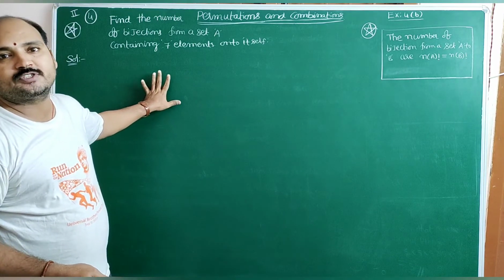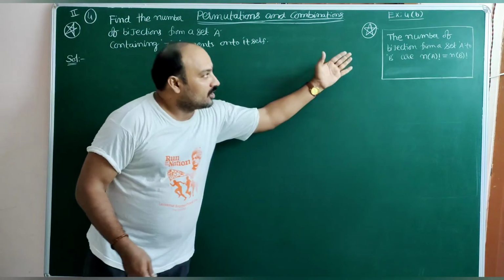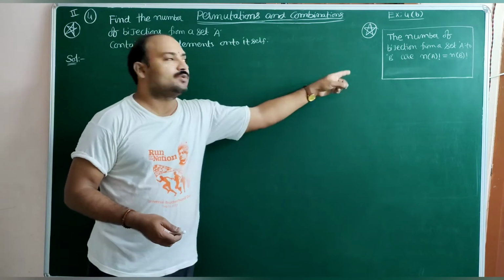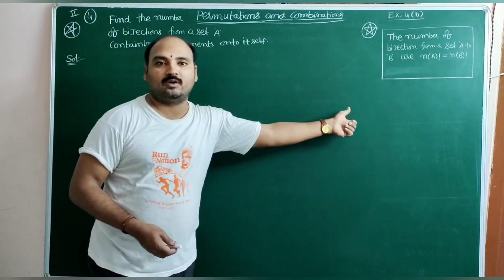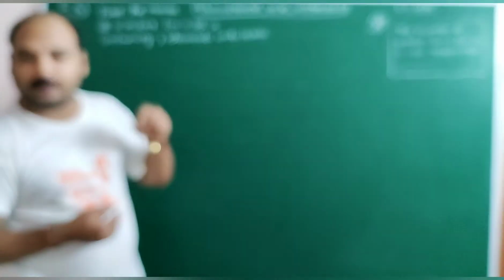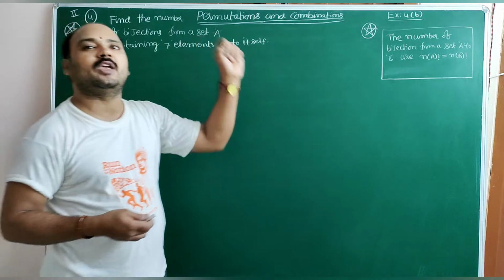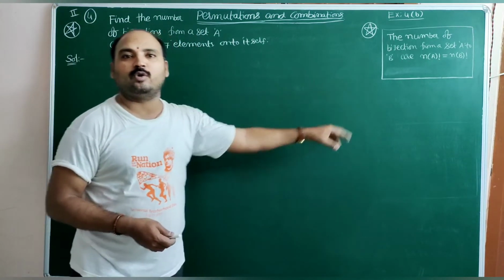The function f is said to be bijection if it is both 1-1 and onto. The number of bijections from a set A to set B is n of A factorial, which is equal to n of B factorial. That means the number of elements in both the sets A and B should be equal. Their cardinal number should be equal. Dear students, you have to remember.